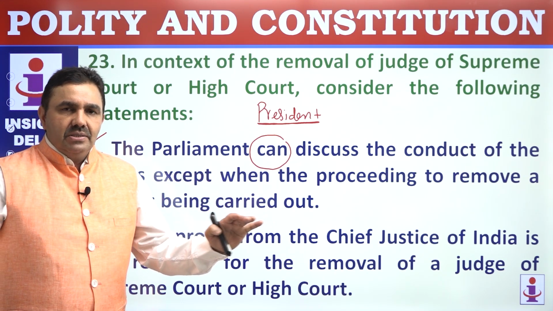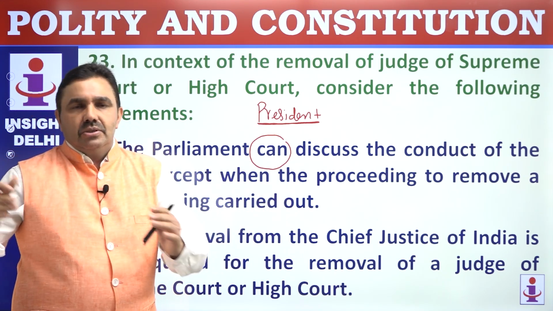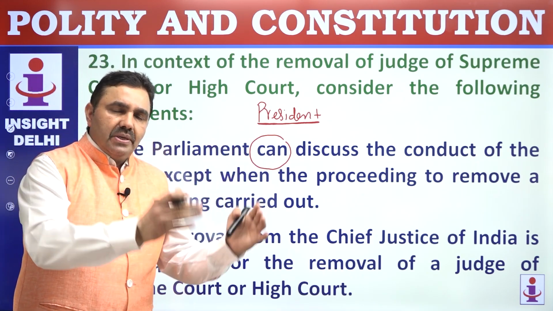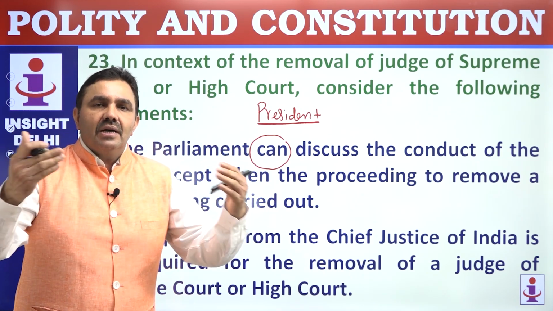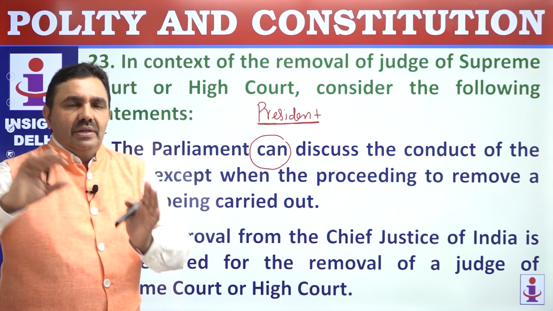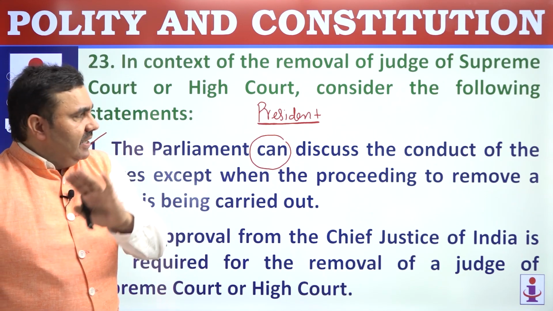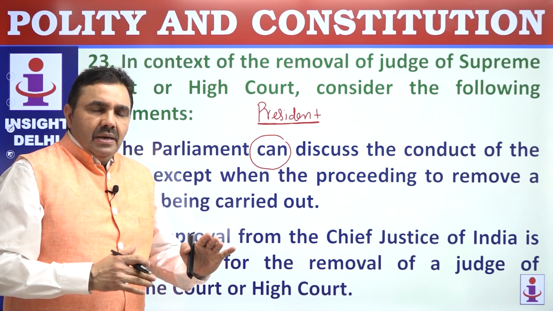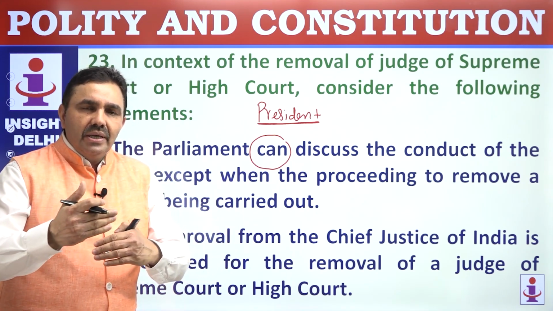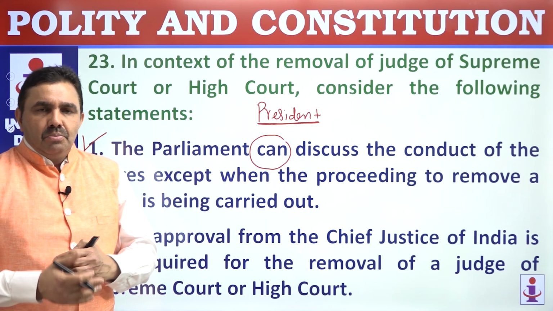Once it is passed, the House chairman or House Speaker will have to sign it, then only the resolution is approved. No higher authority is required to sign it. That is called impeachment.